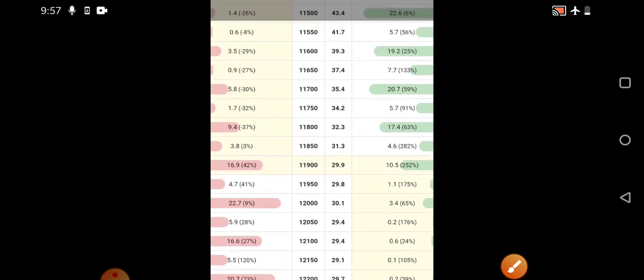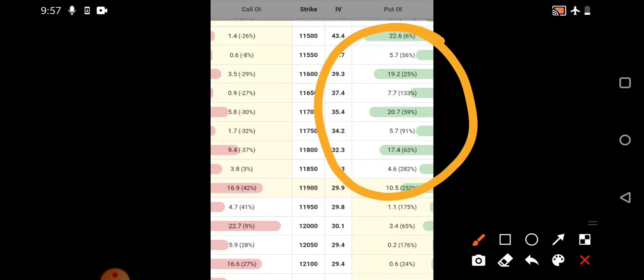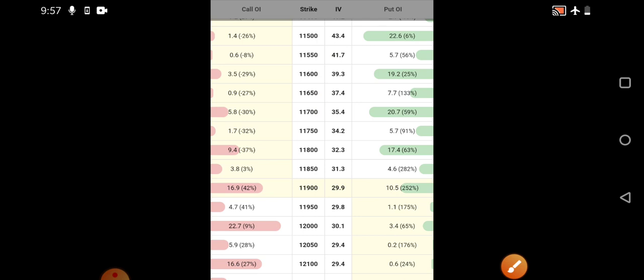So what are the supports? Support-wise, we are not seeing much on the buying side, that is the put writing. You're not seeing much open interest present. Mainly we are seeing 11,700, 11,600 followed by 11,500. Not 11,750, so 11,700, 11,600 and 11,500 are the basic supports. 11,500 is the strong support for the Nifty.